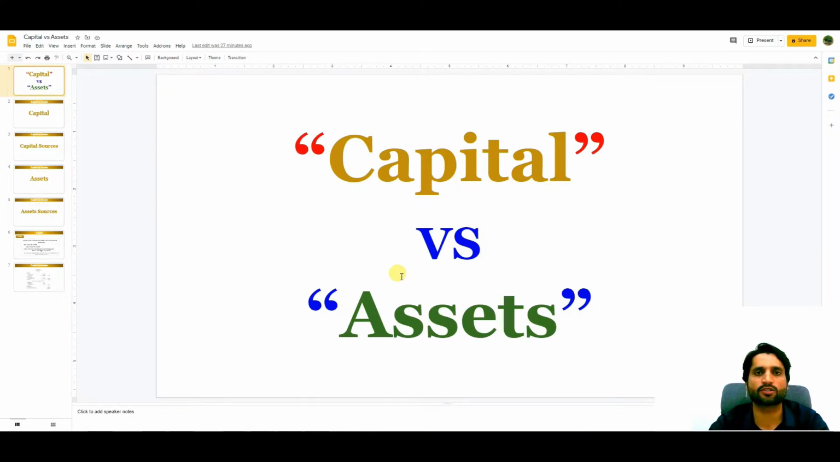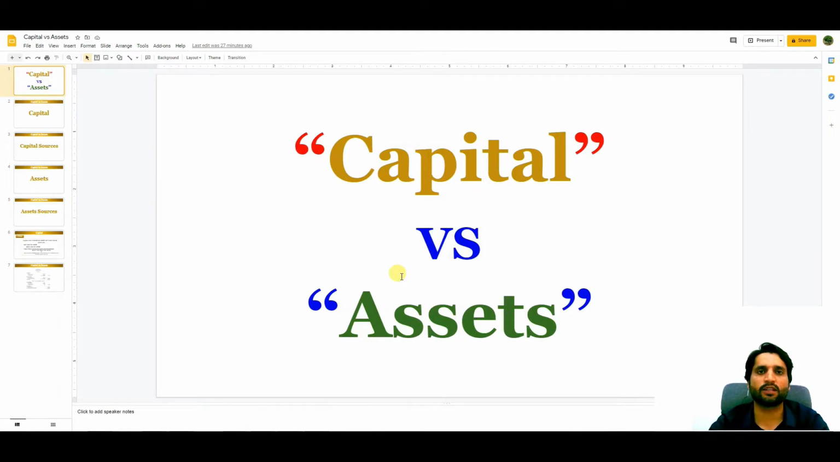What are the sources of capital and what are the sources of assets? I will share with you the formulas, how to calculate capital of existing company and how to calculate the capital of a fresh or newly started company. Next, I will share with you an overview of balance sheet, that where we are going to put our capital and we are going to put our assets.